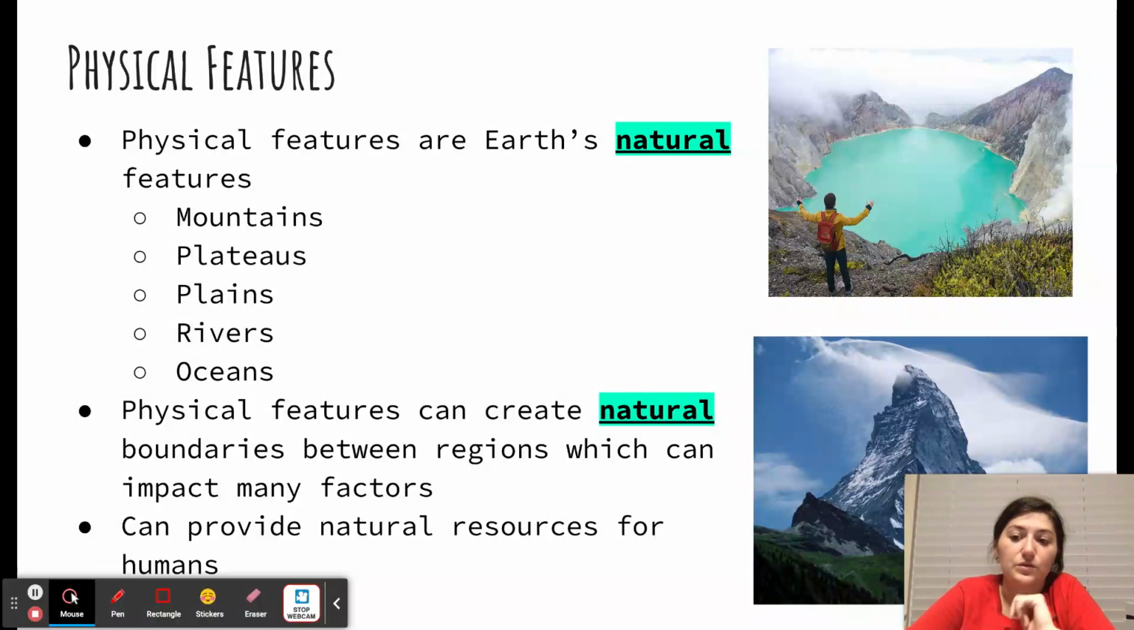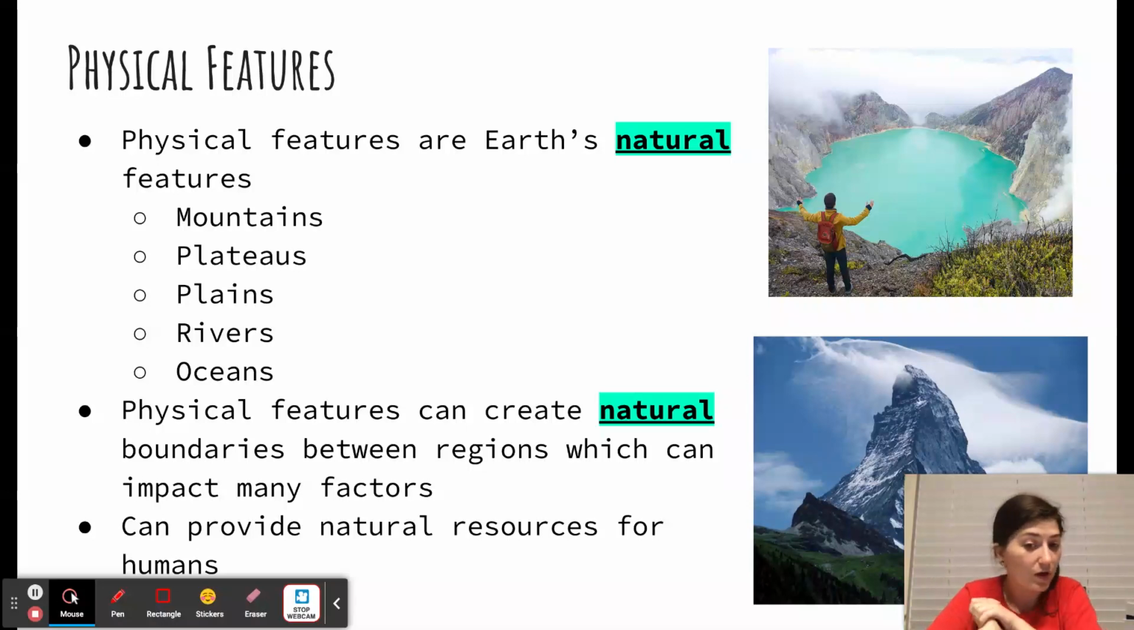The plains, rivers, oceans. This could be natural lakes, like what is in the picture right here, right? Or, right, we've got a picture of a mountain down here. Physical features can create natural boundaries between regions, which can impact a lot of factors. So, those natural boundaries, if there's a mountain range between two countries, right, that's going to put a barrier, something blocking between those two countries that is naturally there.